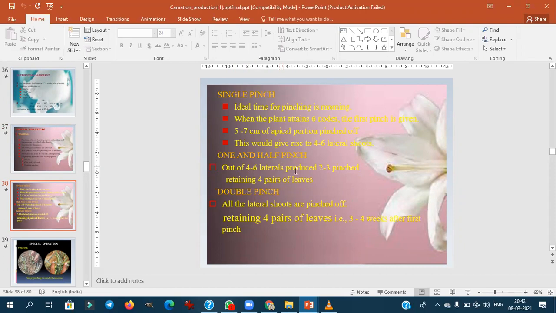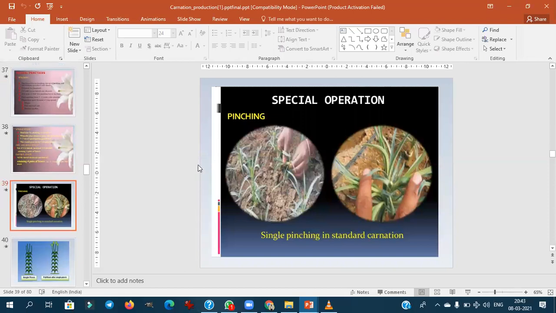Then coming to double pinching. Double pinching is mainly done to delay the flowering. This terminology you have to remember. Single pinch for quality cut blooms. 1.5 pinch is for staggered harvesting of flowers. Then double pinching to delay the flowering. This much is enough. You have to note down all these points.